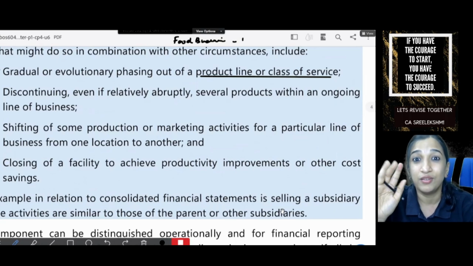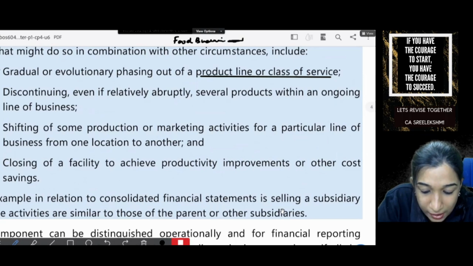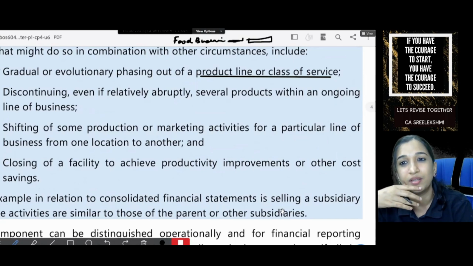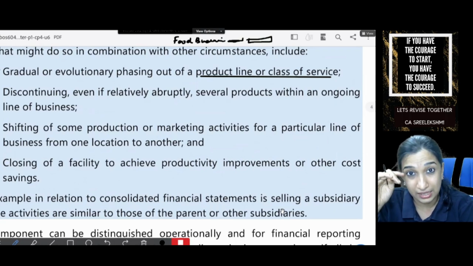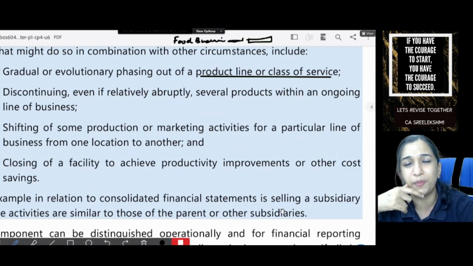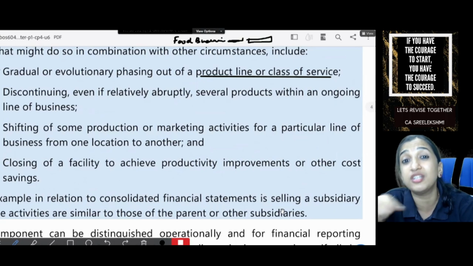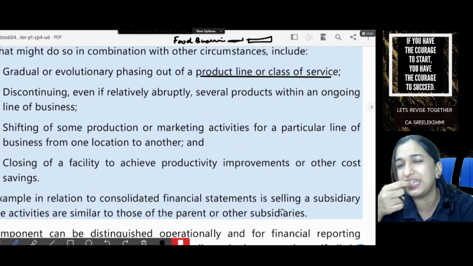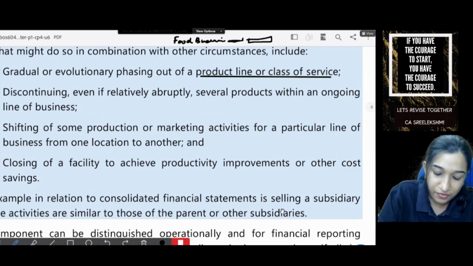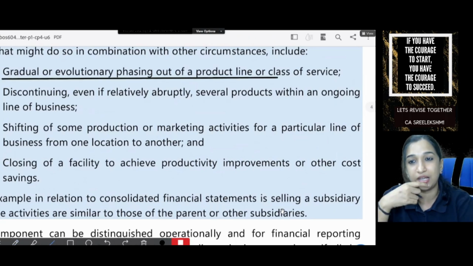Under this food business, one product line we stopped. Gradually, we have stopped one product line. Will it constitute discontinuing operation? No, you should say major business. Entire food business should stop. Then only we can say it as a discontinuing operation. Just closing one product line cannot be considered. So first one is gradual or evolutionary phasing out of a product line or class of service.